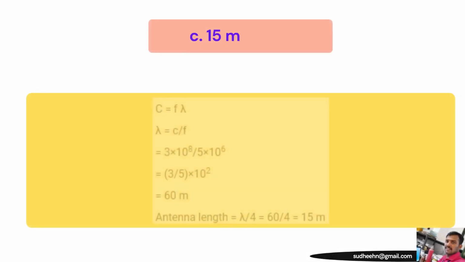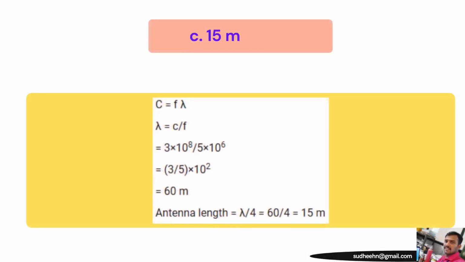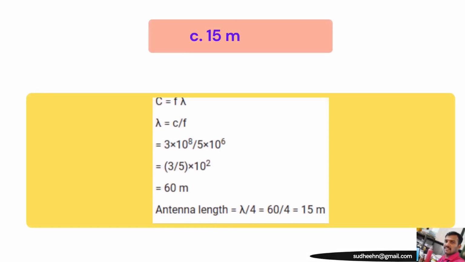The right answer is option C, that is 15 meter, because we know the relation c = f λ, and λ = c/f, where c is the speed of light, 3 × 10^8, divided by frequency 5 × 10^6. By substituting and simplifying, we get the value 60 meter. But antenna length is λ/4, so 60 by 4 is equal to 15 meter. So this is the right answer.